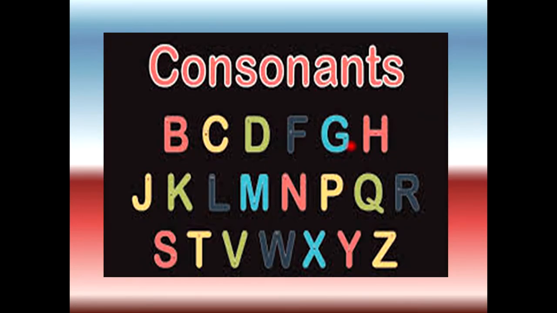And we use "a" with the consonants. If we say B for ball, I will say a ball. C for cat, a cat. D for dog, a dog. F for fish, a fish. So we have to put "a" with all of the words that start with these consonant alphabets.